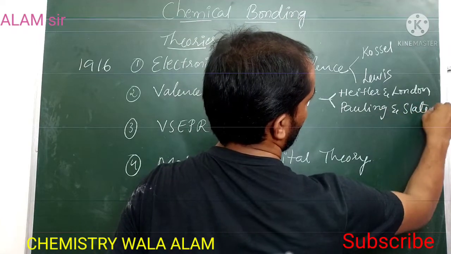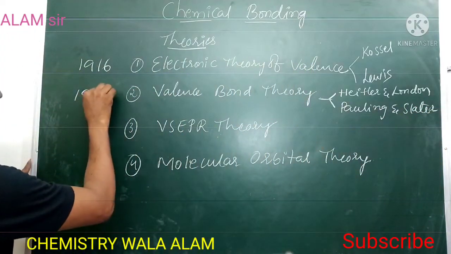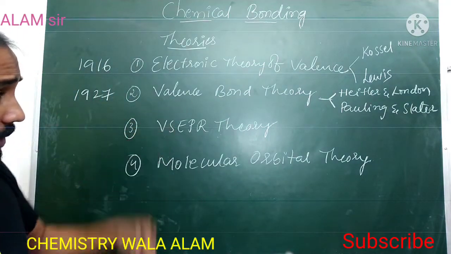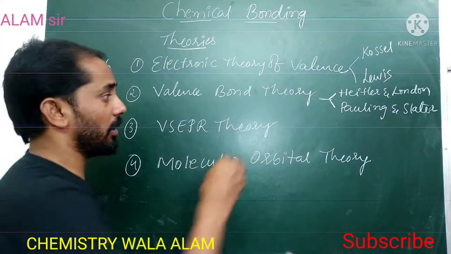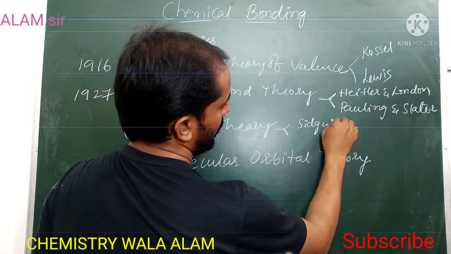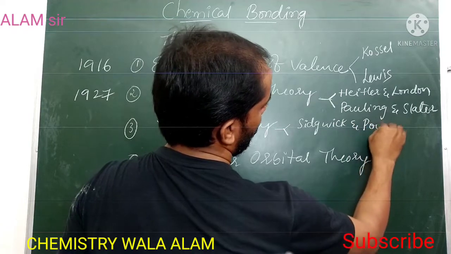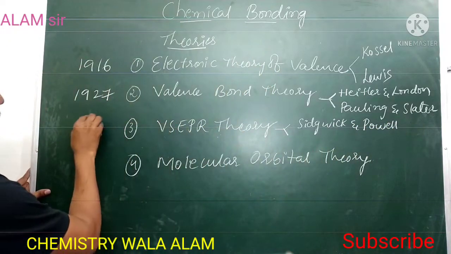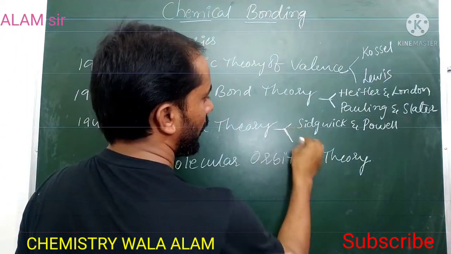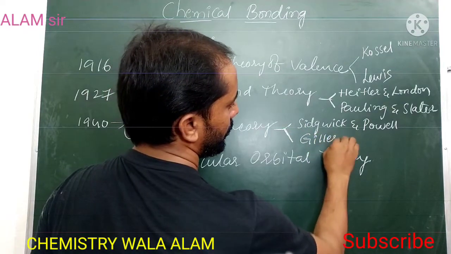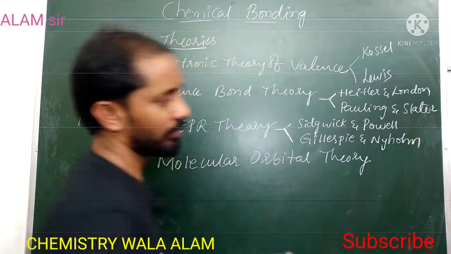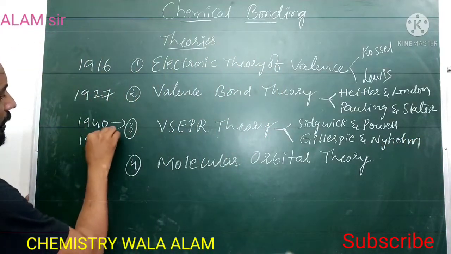Pauling and Slater in the year of 1927. So next one here, VSEPR theory. This was also given by Sidgwick and Powell in the year of 1940, and it was developed by Gillespie and Nyholm in the year of 1957.